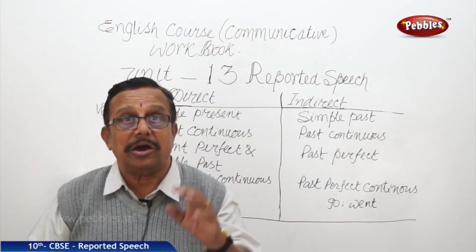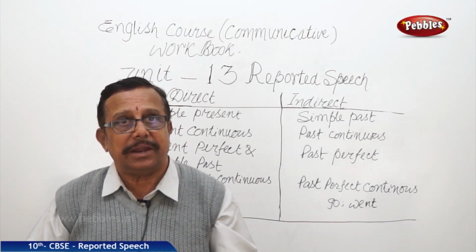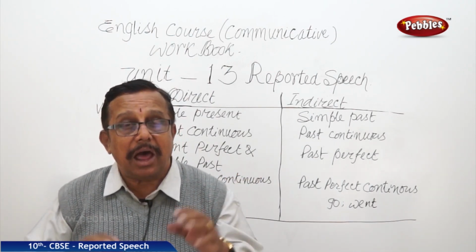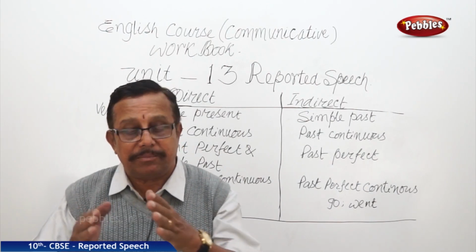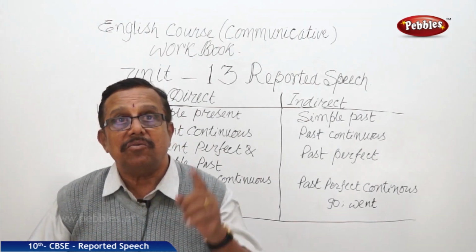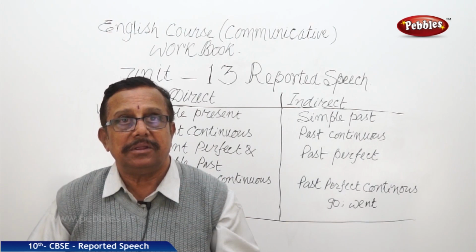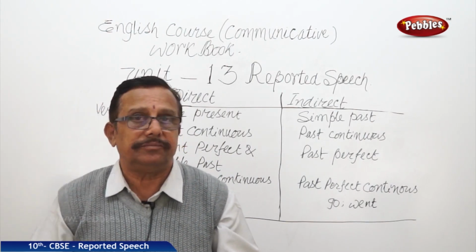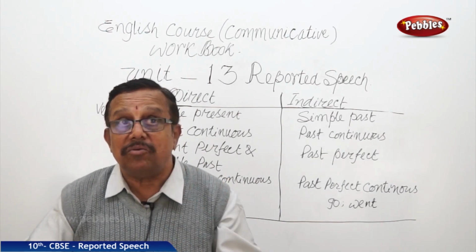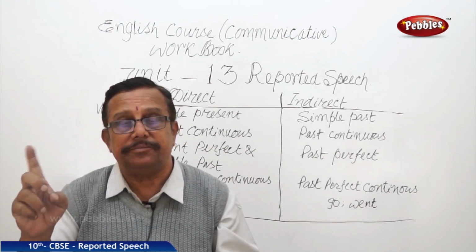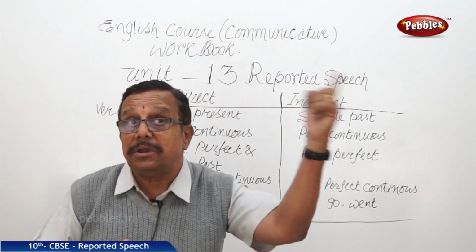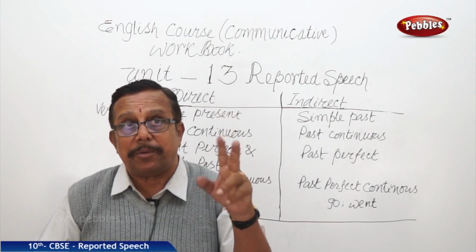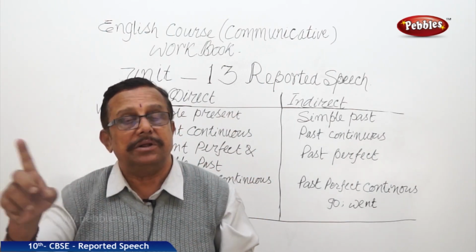Can talks about possibility. Right? Must, compulsion. These are all how they are going to react from direct to indirect. Will and shall should be written in indirect as would. I did not say should, because should becomes compulsion again. So here, will and shall, probability, becomes would.